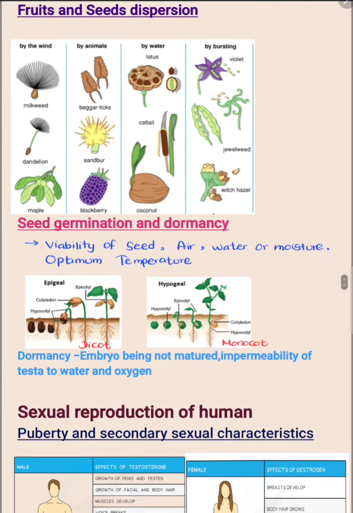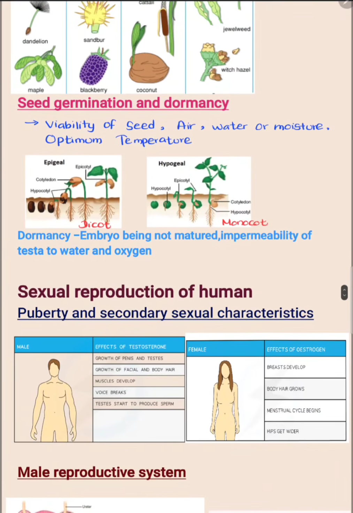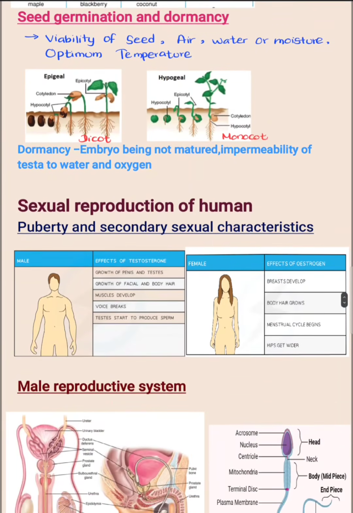After fruit and seed dispersion, the seed has to grow in the soil. For the germination of seeds, there should be viability of the seed, air, water or moisture, and the optimum temperature. Even though these factors are fulfilled, some seeds do not germinate. It is called dormancy.